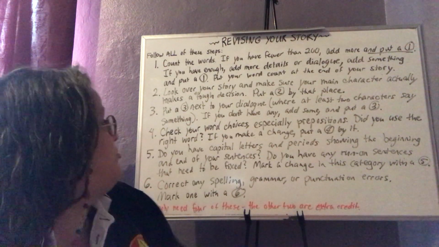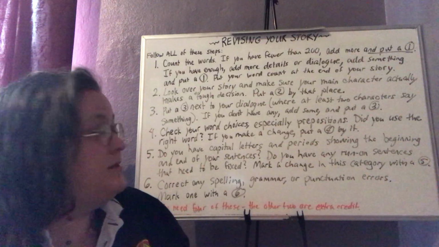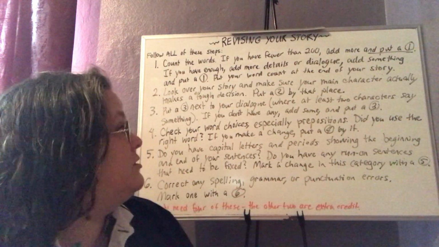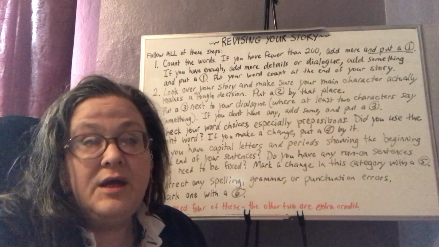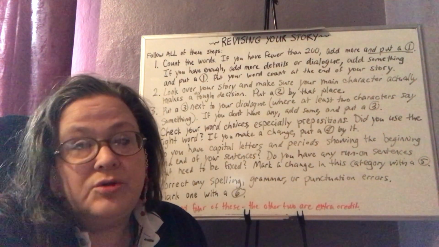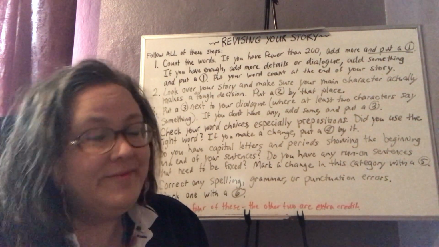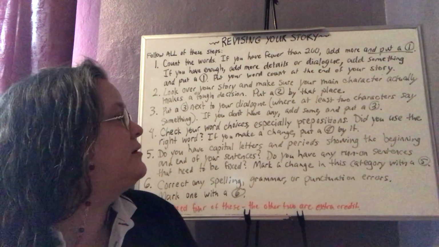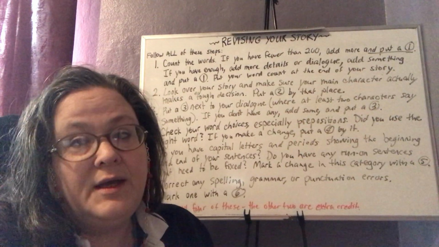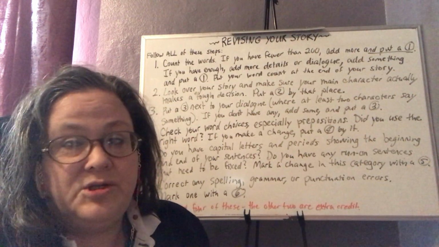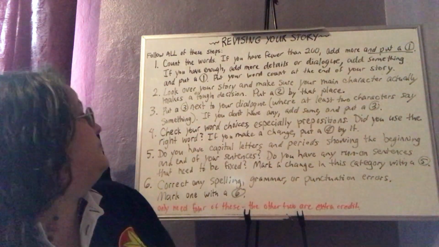Number 2, look over your story and make sure your main character actually makes a tough or difficult decision. Put a 2 by that place. Okay, so in the example that I read to you on the video that you should have watched, the 7th grade girl actually goes over and talks to the boy, and that's where she makes that decision and acts on it. Okay, so you would put a 2 next to that.